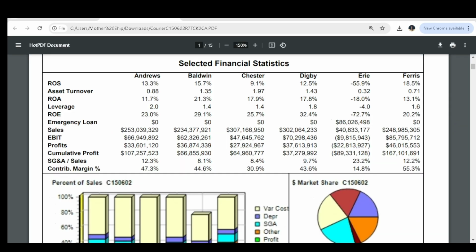So we shall open the report, and the report is simply the round 7 report, and we are the Chester company. So you can see maybe our ROS in the last round was 9.1. We had 1.97 as our asset turnover, meaning we are leading in this team. We had the highest sales of 307,166,950. Maybe we had a contribution margin of 30.9%.